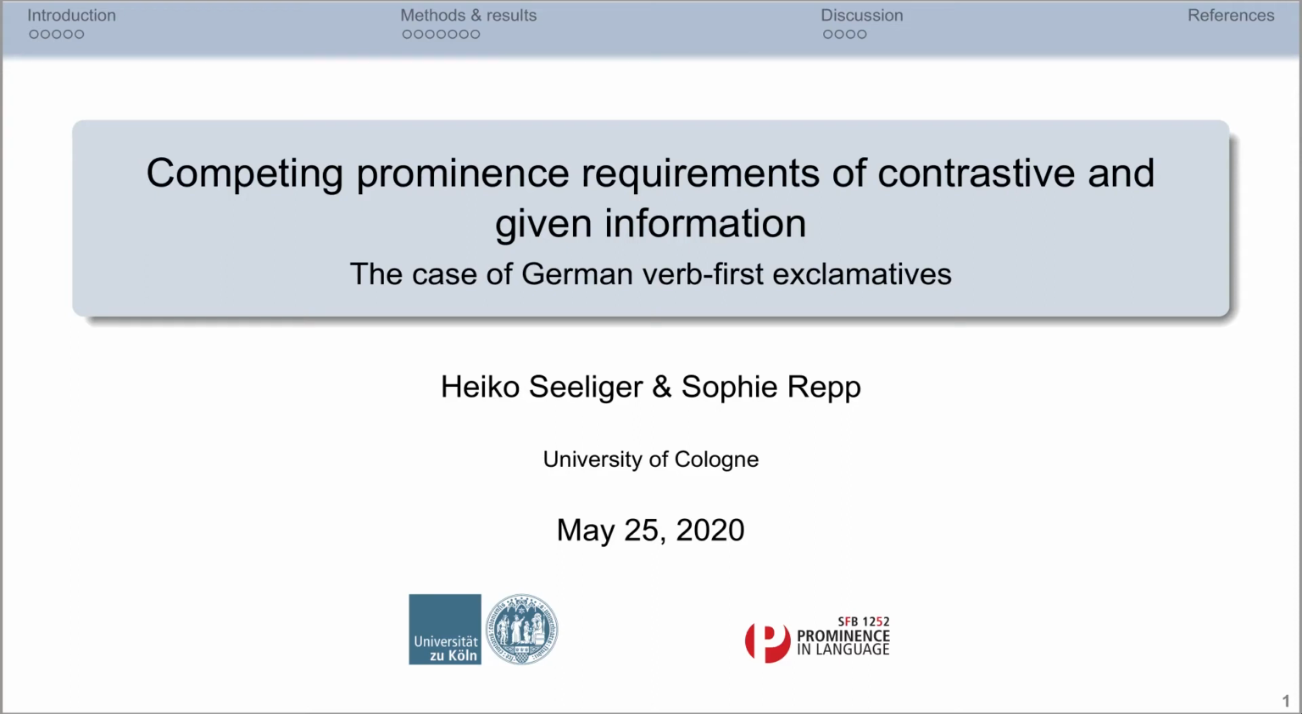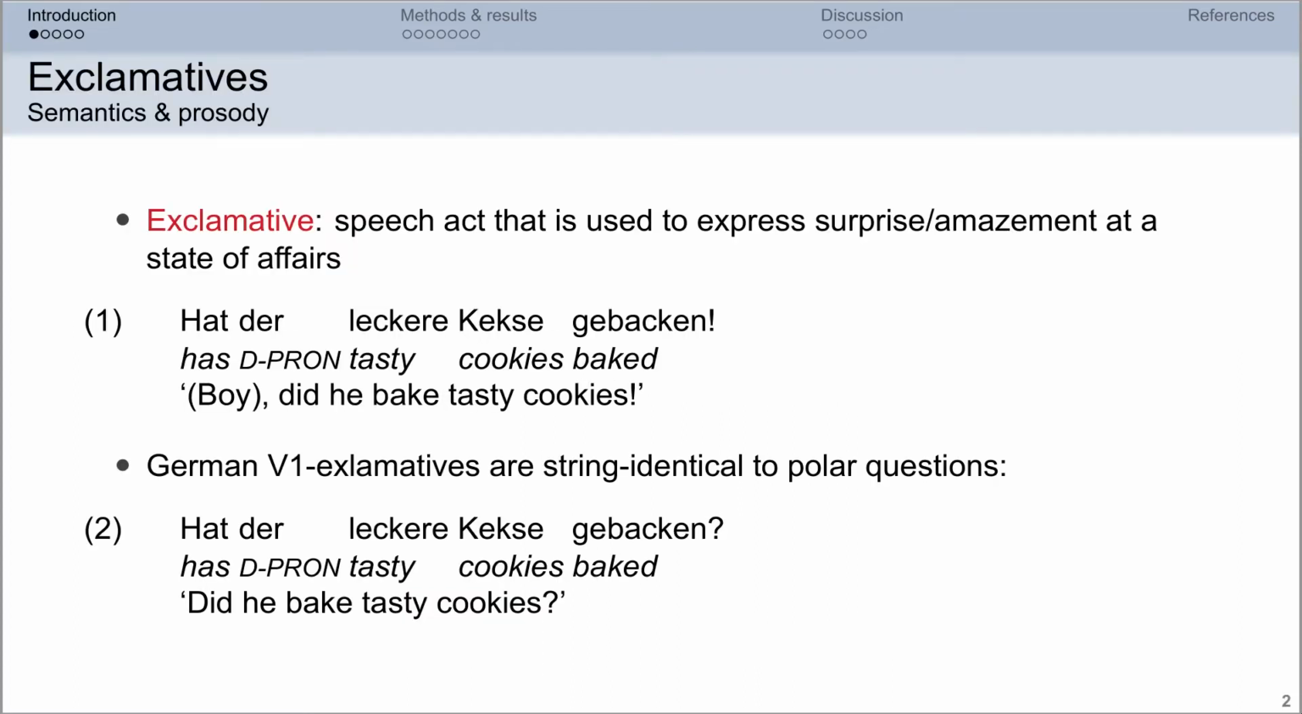In this talk, we will be discussing the link between prosodic prominence and information structure in speech acts that require high prosodic prominence: verb-first exclamatives in German. Exclamatives are a type of speech act and are used to express surprise and/or amazement at a state of affairs. In German, there are two kinds of exclamative, WH exclamatives and verb-first exclamatives. Both kinds are string identical to questions, either WH questions or polar questions.